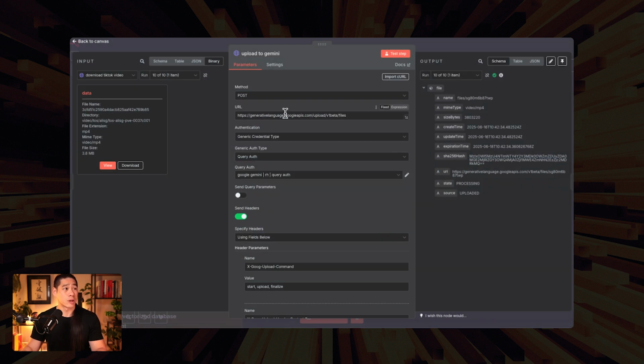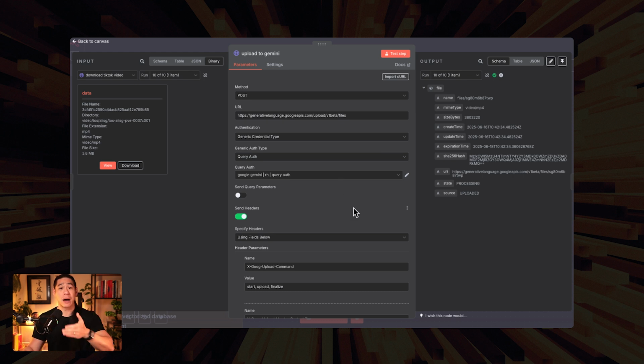This is where you will need your Google Gemini API, and to be able to do so, you just got to go to AI Studio, Google, create your API key, and take that API key and throw it into your query auth. By the way, again, if you go down below and click on the link, it's not only the workflow, but it's also a step-by-step guide that can actually take you through how to get these APIs if you haven't gotten them before, right?